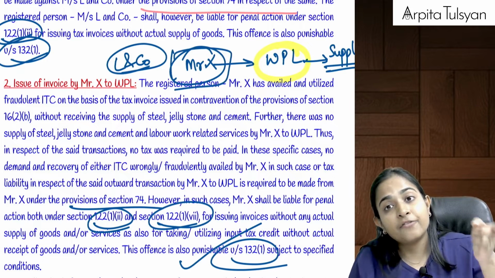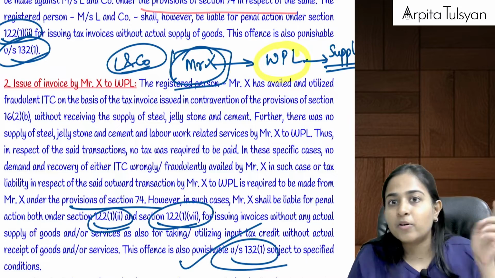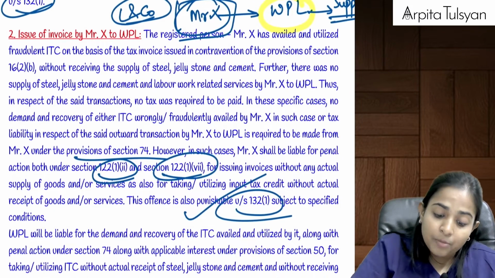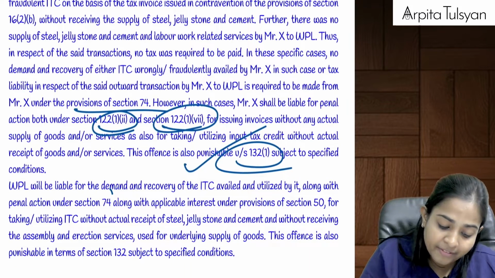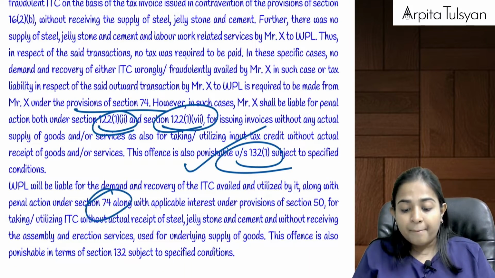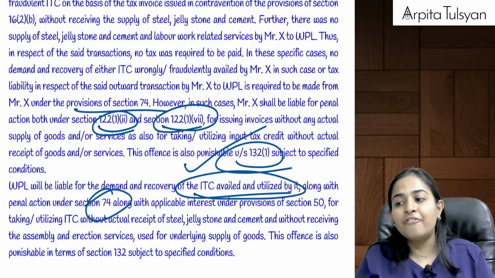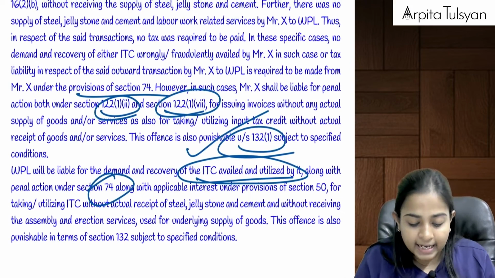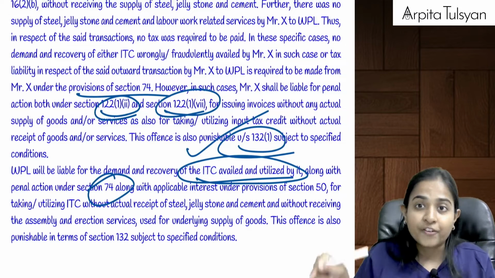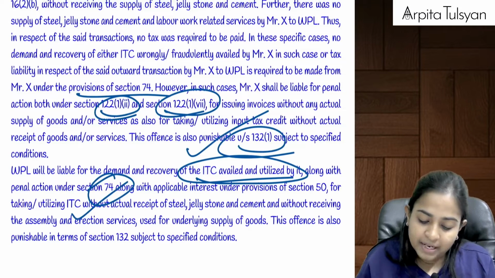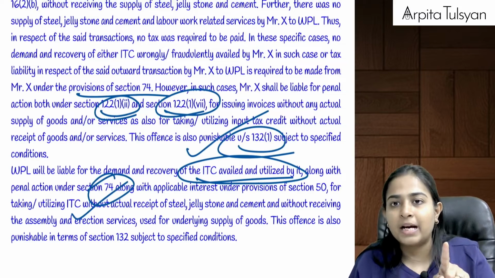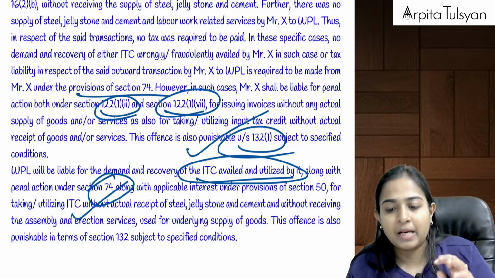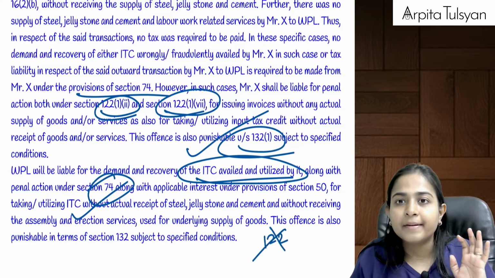And can we say that is fraudulent ITC which it has taken because there was no inward supply actually. So now can we say WPL will be liable under section 74, fraudulent intention, because it has fraudulently availed the ITC and utilized it. If it has fraudulently taken ITC and utilized it in case of a further supply, so 74 will become applicable. If 74 becomes applicable, then no penalty under any other section can become applicable. Therefore, 122 is not applicable here.